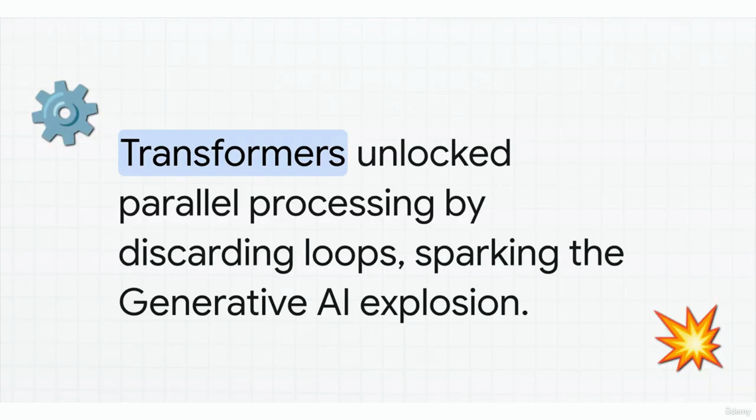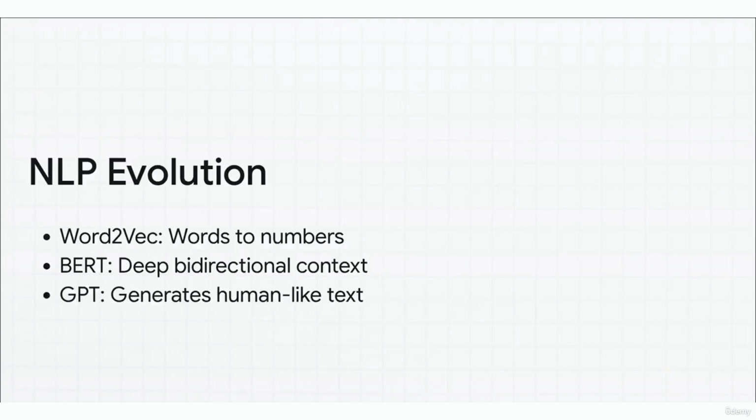Transformers discarded those sequential loops entirely, allowing the AI to process whole sentences in parallel while paying attention to the most relevant words. This specific breakthrough is what sparked the entire generative AI explosion. This completely transformed natural language processing, or NLP.